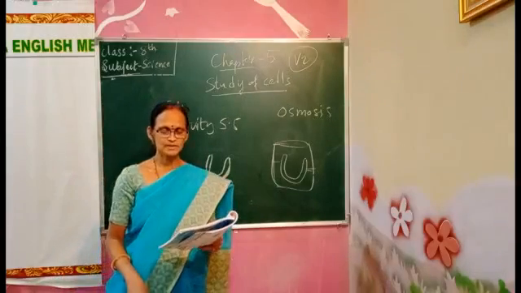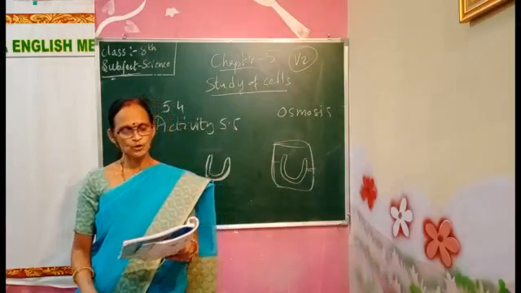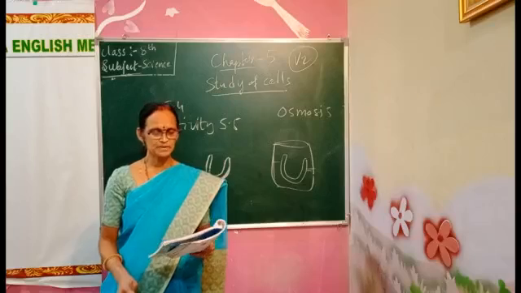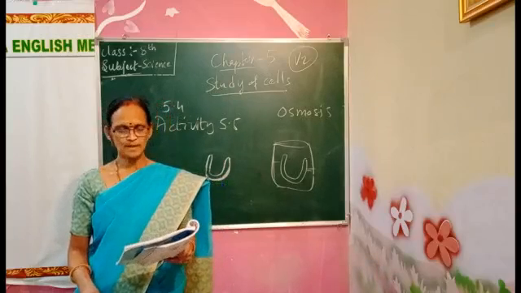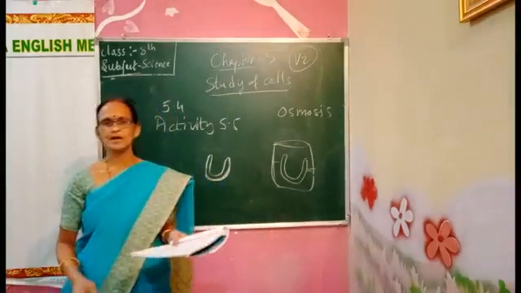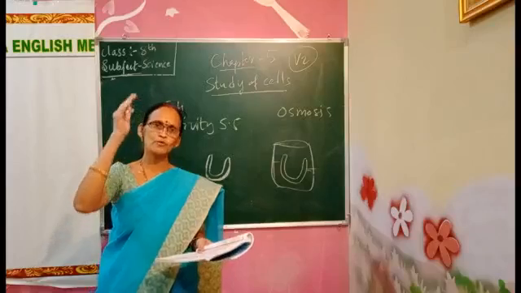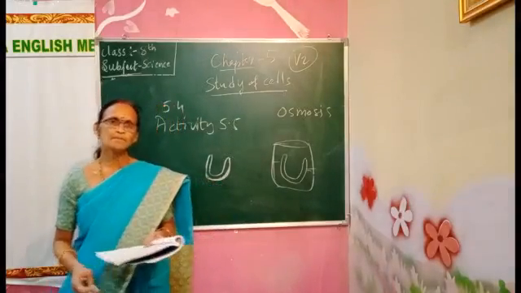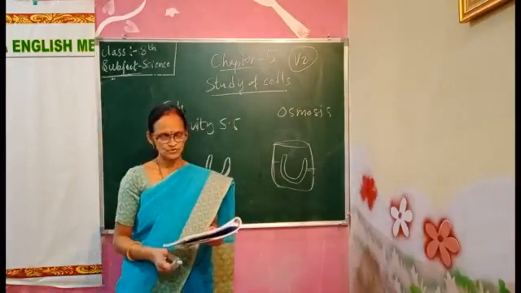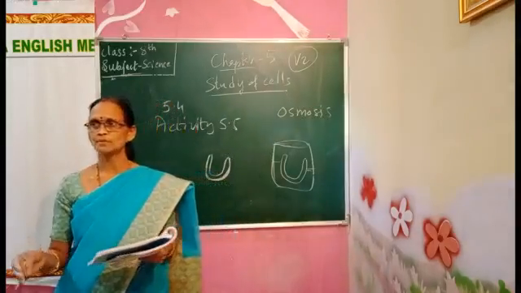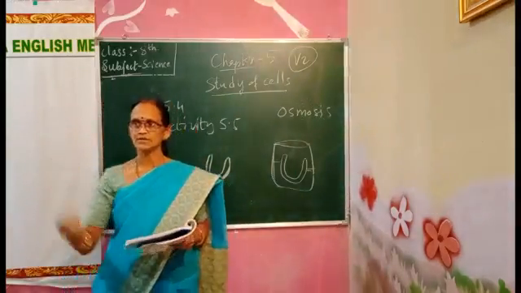Under certain conditions, molecules move from a lower concentration region to a higher concentration region with an expenditure of energy. For example, in blood. In some situations the water molecules move from the higher region to the lower region, and in other situations they move from the lower region to the higher region. Got it, children?